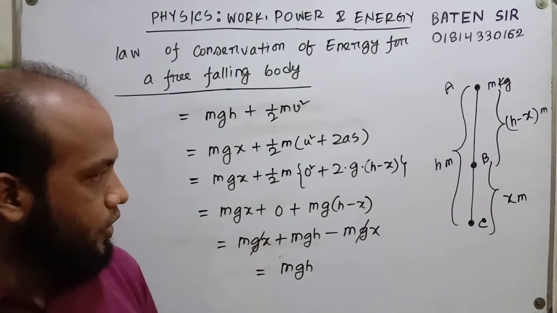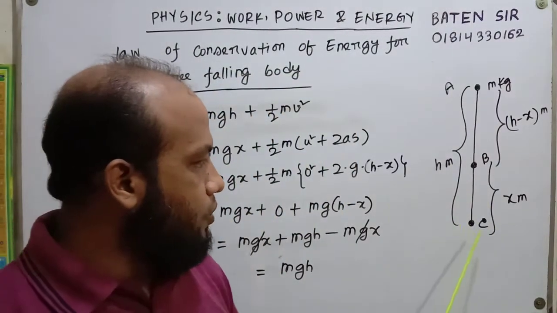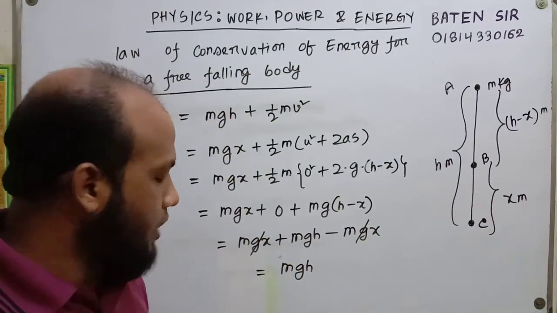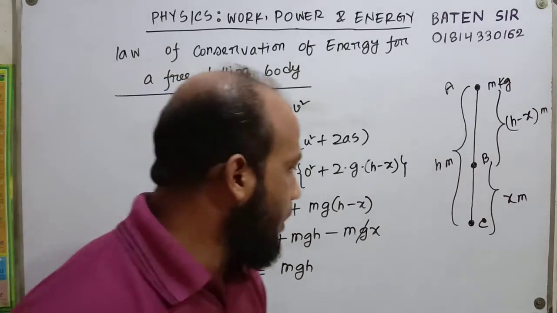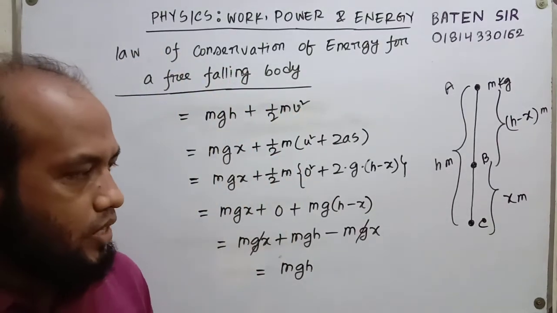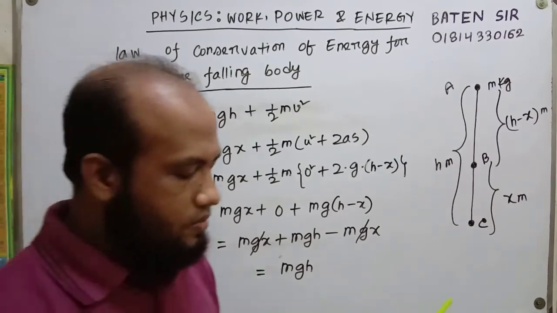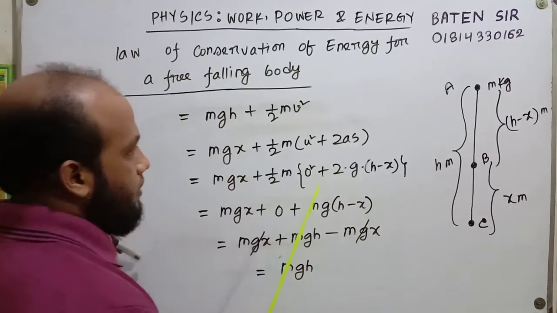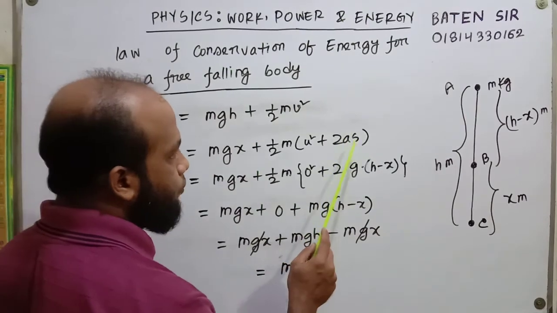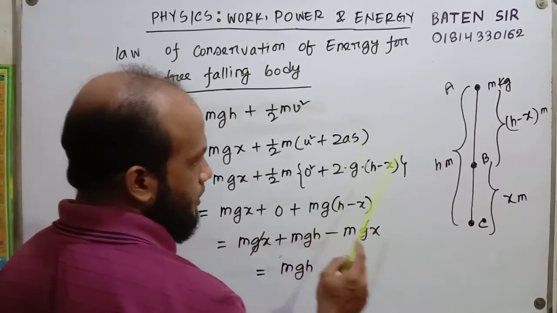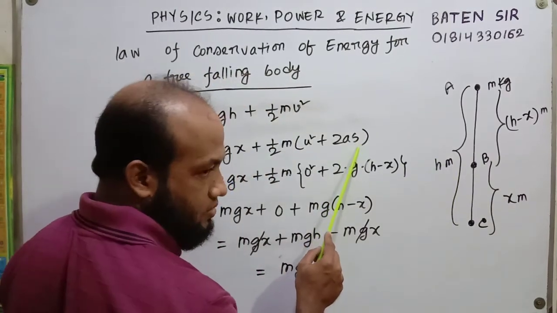Now we will prove that the total energy stored at point C is also mgh. Now I am showing a common fault of students. What is the fault? The common fault of a student is that he puts x meter in place of s.